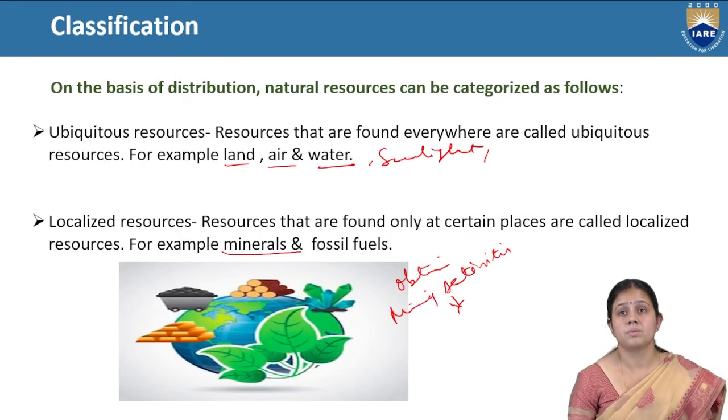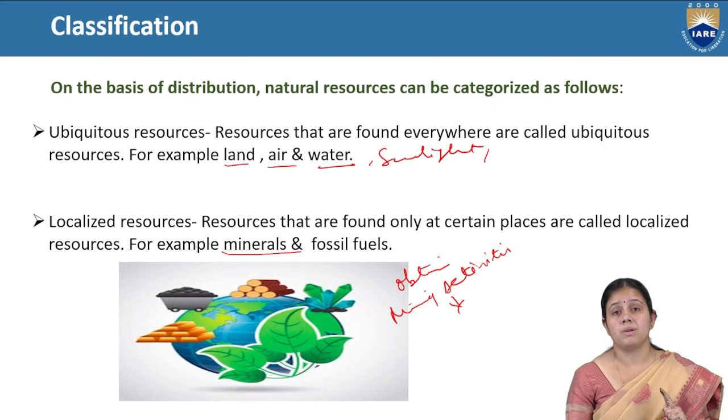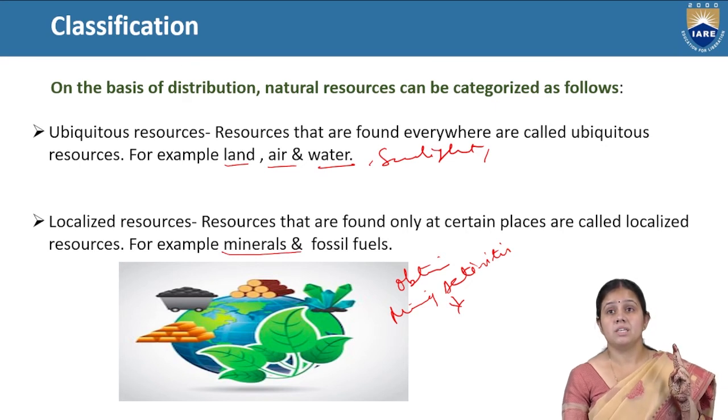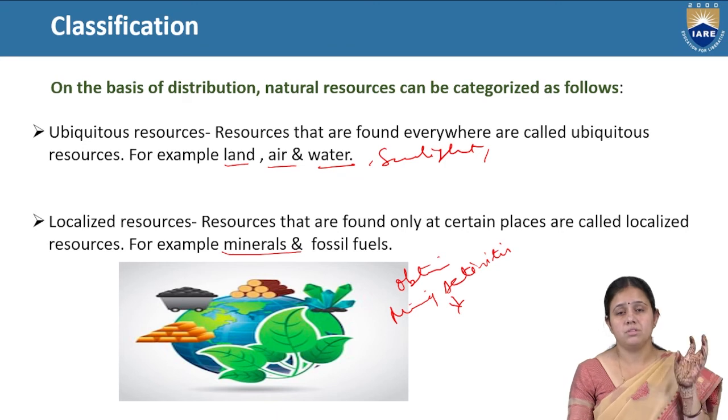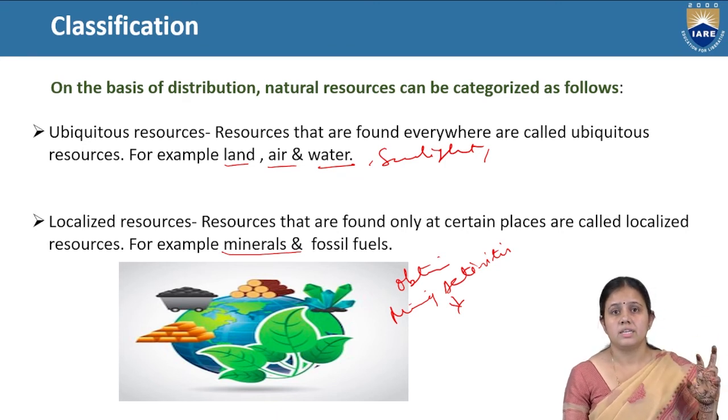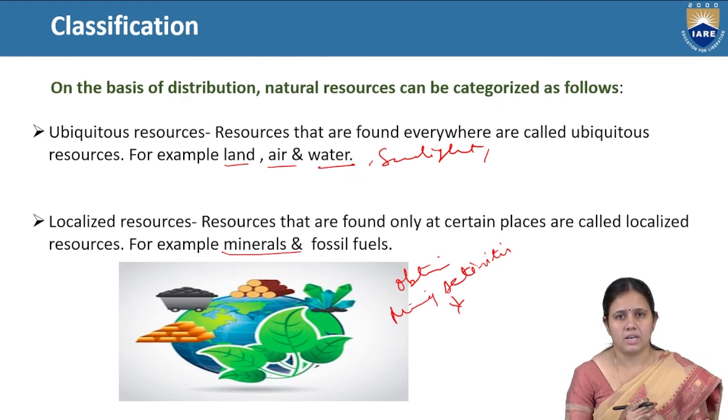So classification on the basis of distribution, that we have already studied. There are natural resources on the basis of renewability and on the basis of availability. Now on the basis of distribution on this planet, it is of two types: ubiquitous and localized. Ubiquitous resources are available everywhere, like air, water, sunlight.